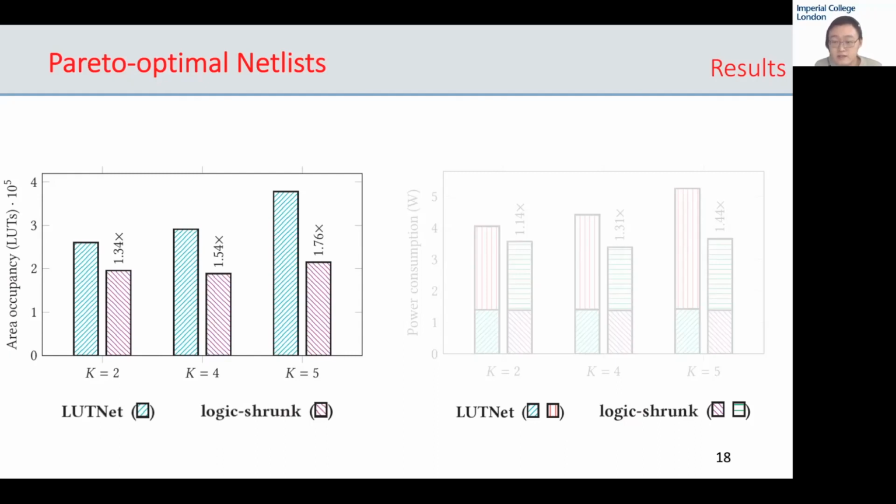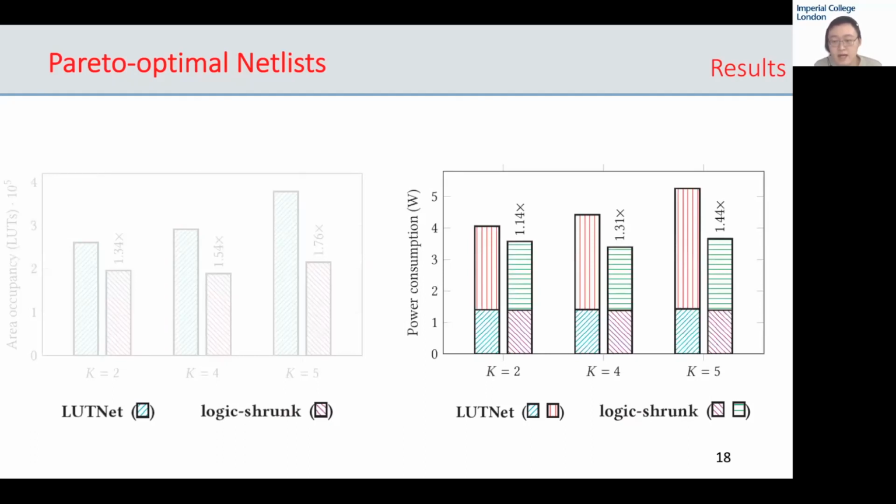As k increases, the area gap between the pair increases, indicating that pre-shrinkage netlists become more and more redundant as the fixed k value increases. The purple bars stay relatively consistent, indicating that logic shrinkage removes this redundancy. On the right-hand side, the power consumptions of the same implementations are separated into static and dynamic power utilizations, with dynamic power sharing a similar trend as area and static power being relatively consistent.